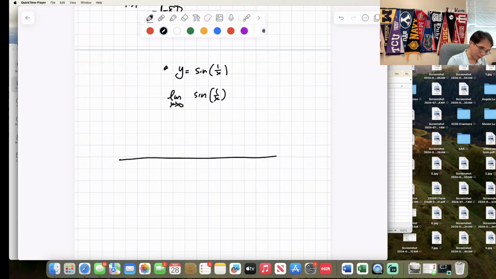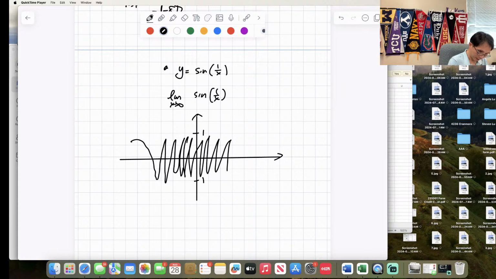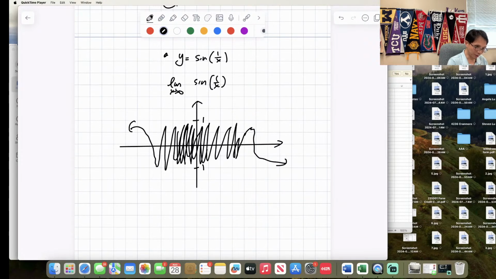It's oscillating between where? Negative 1 and 1. So it's going to come in here and oscillate, and it's something like this or something the other way. But we use oscillating so much that I don't know if it's plus 1 or negative 1. So we say this does not exist because of the oscillation.